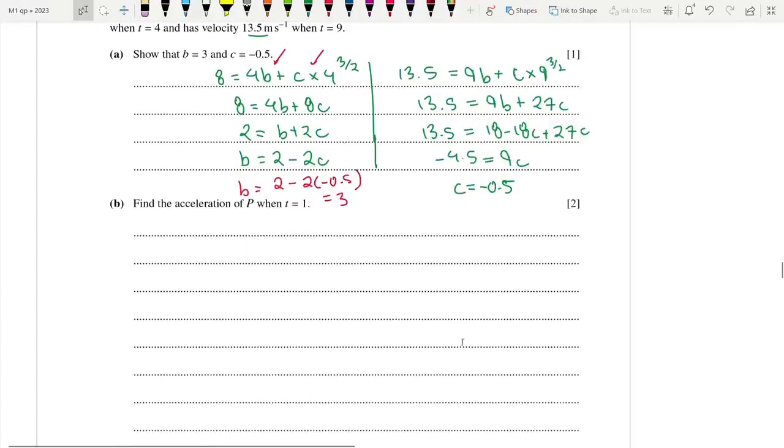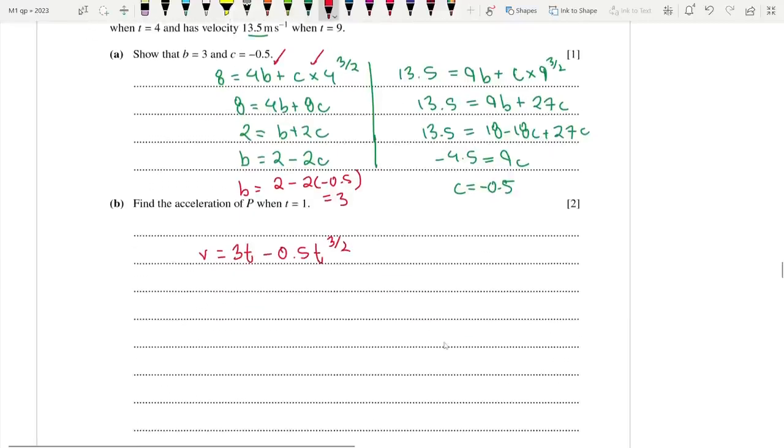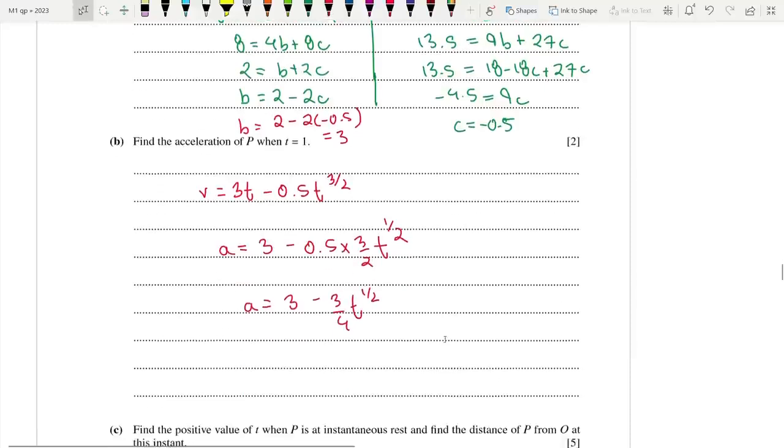Find the acceleration of p when t is equal to 1. Okay, so by now we know that v is equal to 3t minus 0.5 t to the power 3 by 2, and we also know that velocity, if differentiated, results in acceleration. So a is equal to 3 minus 0.5 into 3 by 2 into t to the power 3 by 2 minus 1, which is half. So we actually end up with a is equal to 3 minus 3 by 4 t to the power half. All right. Find the acceleration when t is equal to 1.